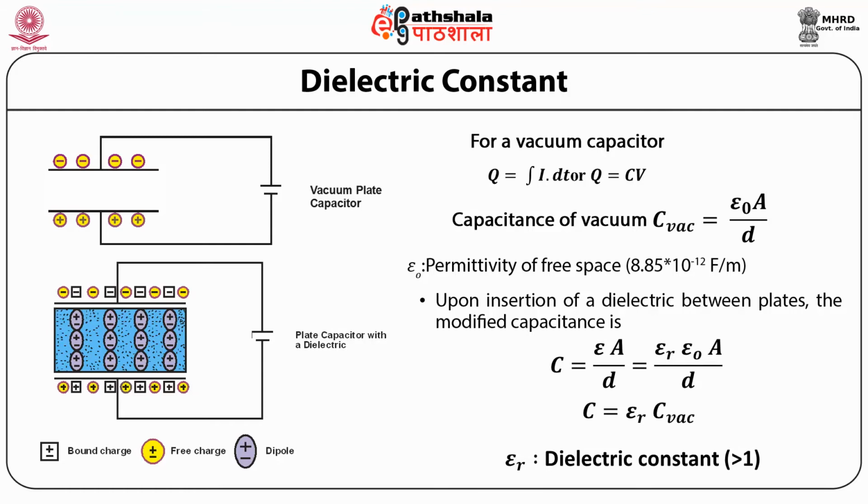So the capacitance of a dielectric medium is epsilon R times C vacuum. Therefore, inserting a dielectric leads to an increase in the charge storage in the capacitor, which is shown in this figure.